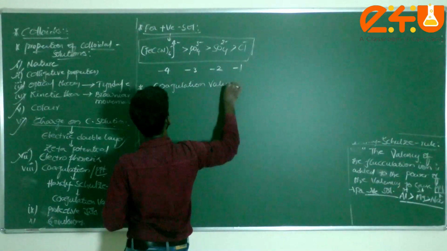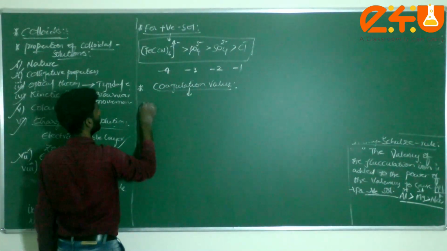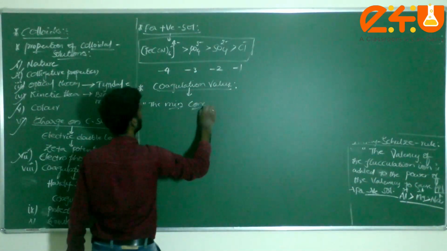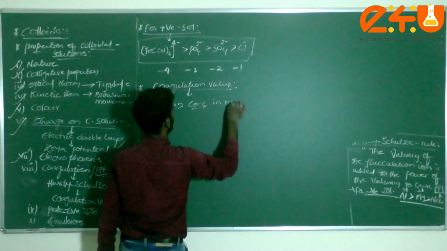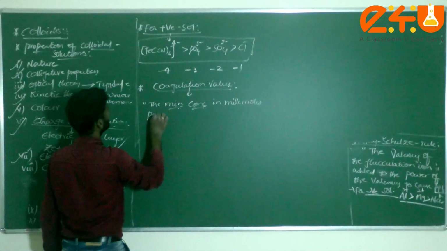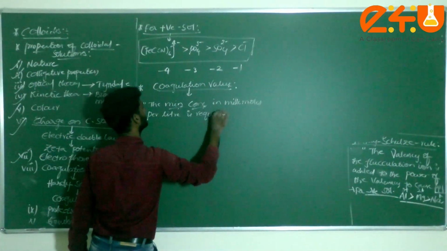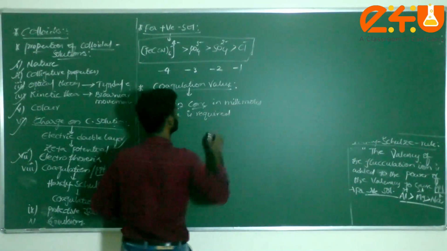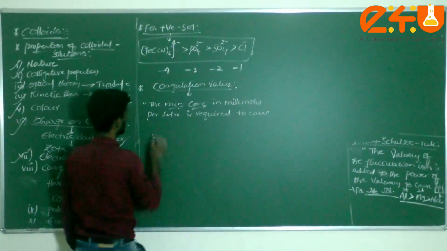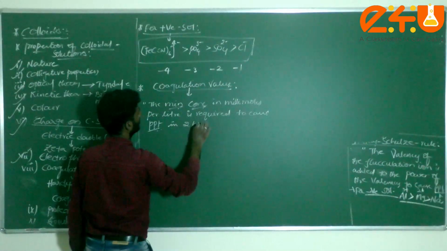Coagulation value. What is coagulation value, dear students? The minimum concentration, very important here, in millimoles per liter, required to cause precipitation in 2 hours.